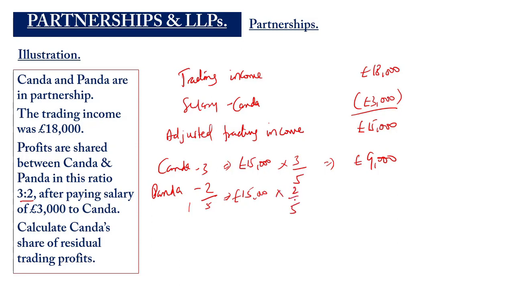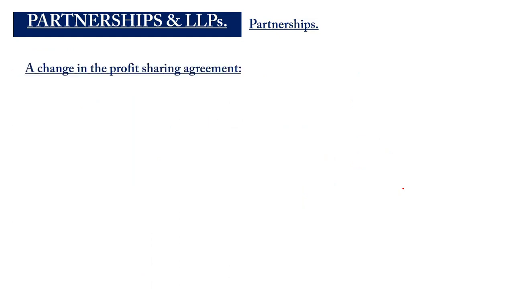So if it's objectives, once you have calculated that of Kanda, the difference of the 15,000 and the 9,000, which is 6,000, automatically will be for Panda. So if it is the rating side, it will be here profit sharing ratio of 2 divided by the total or the sum of the profit sharing ratio multiplied by the adjusted trading income or the residual trading profit.